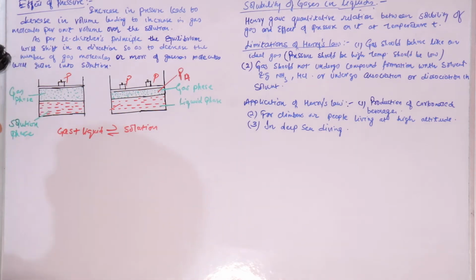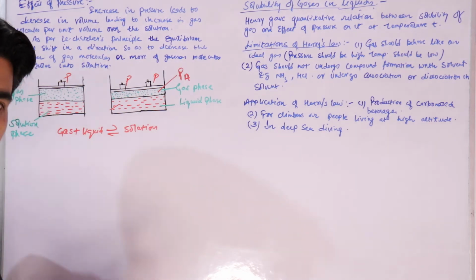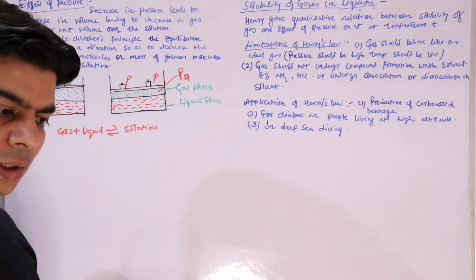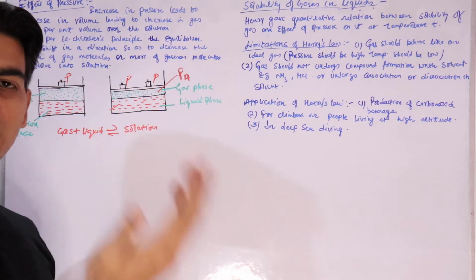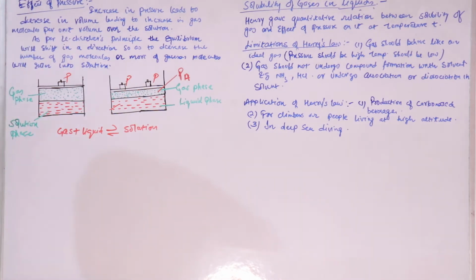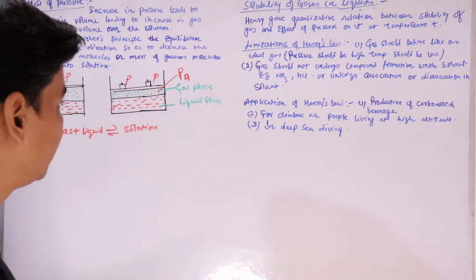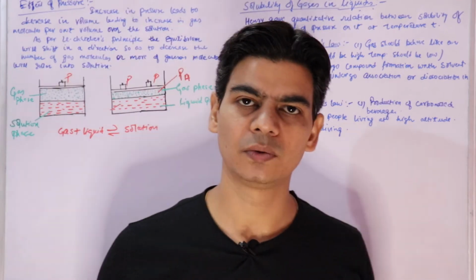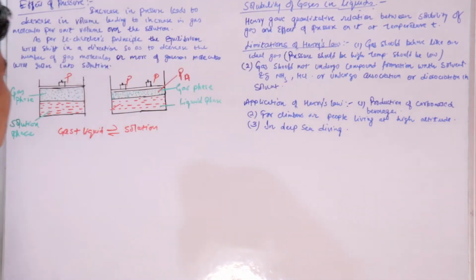By equilibrium we mean that the amount of gas dissolved in liquid is equal to the amount of gas leaving the solution and entering the gaseous phase. So this is the equilibrium that gets established, and we say that the dissolution process of gas in a liquid is a reversible process.